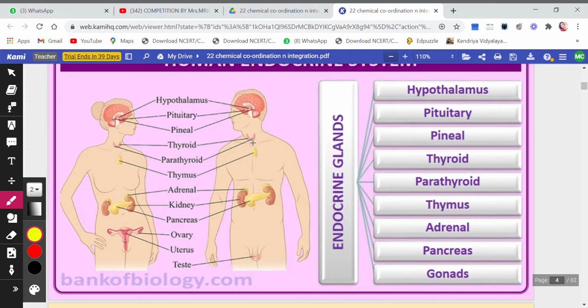Then thyroid gland, parathyroid, thymus, adrenal gland on top of kidneys. Kidney is also a gland, pancreas, ovary, uterus present only in females, and testes present only in males. So these are the various glands present in our body.